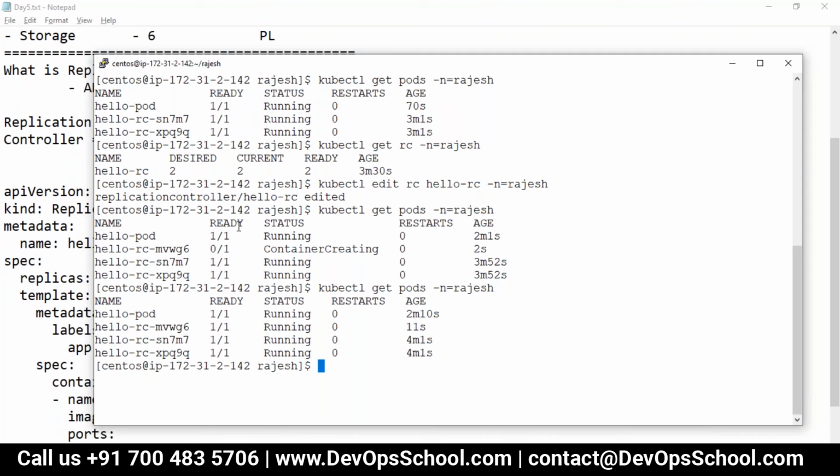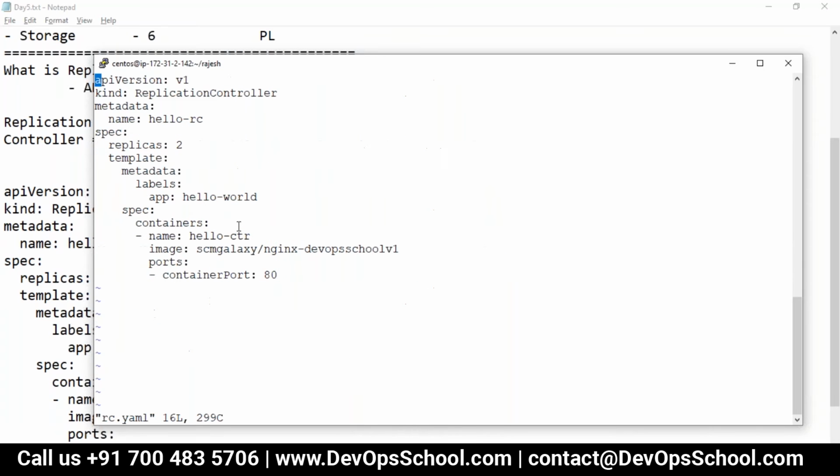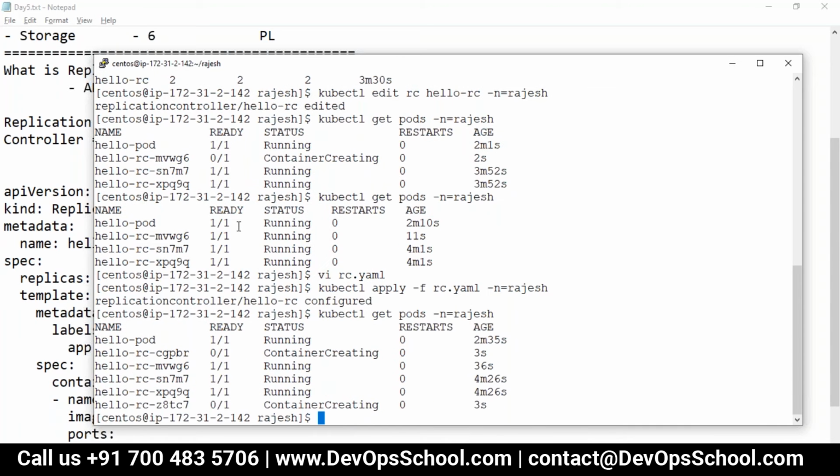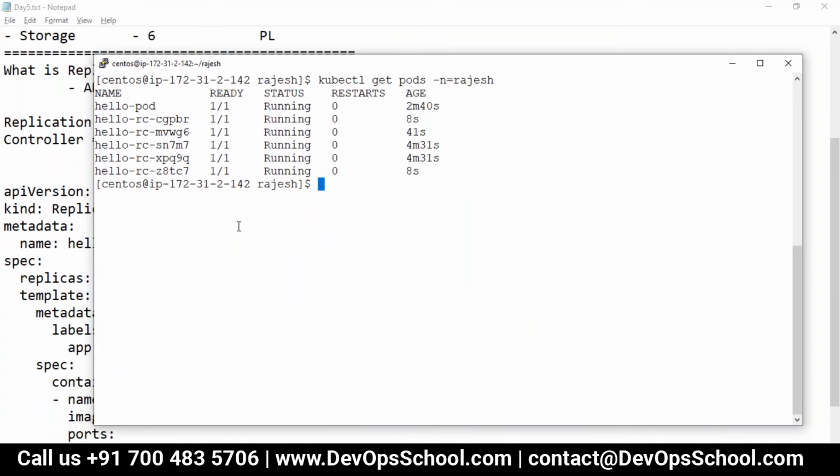Right? Got it. Now I will do the same thing through the YAML file. I want 5 replicas of this, replicas 5, and save it. So here what you should do is apply. You know all these commands very well: RC -n Rajesh. So earlier we had 3, now we got 5. Okay, so all together this is the way replication works. This is one of the features which I have shown you so far.